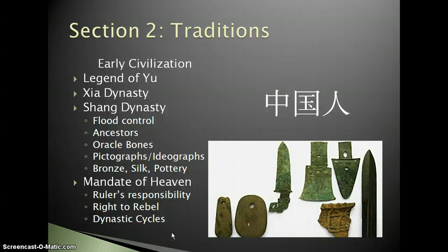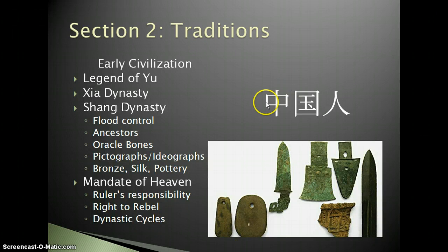Meaning that there are parts of the Chinese culture and language and things that can go all the way back to that ancient culture. The people in Egypt today don't speak the same language as the people of ancient Egypt. They don't have the same religion or anything like that. It's completely and totally different. Whereas in China, that's not the case. They actually are connected to those ancient roots.